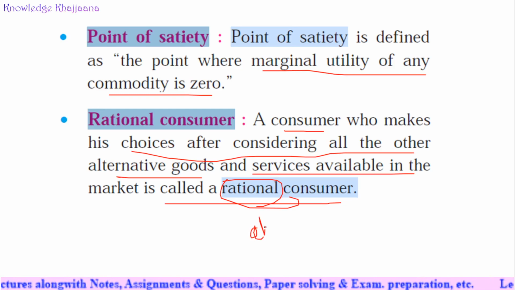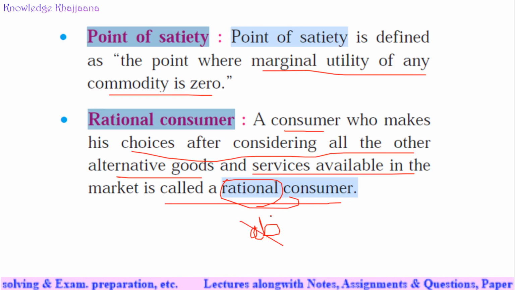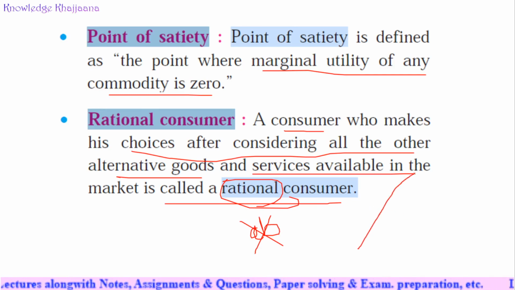This rule is not applicable to the abnormal consumer. It is applicable to the rational consumer only. Who is not a rational consumer? For example, a drunkard or a smoker. Even if there is no usefulness in drinking alcohol or smoking, after reaching a satisfaction level he does not quit. He keeps on consuming more and more.